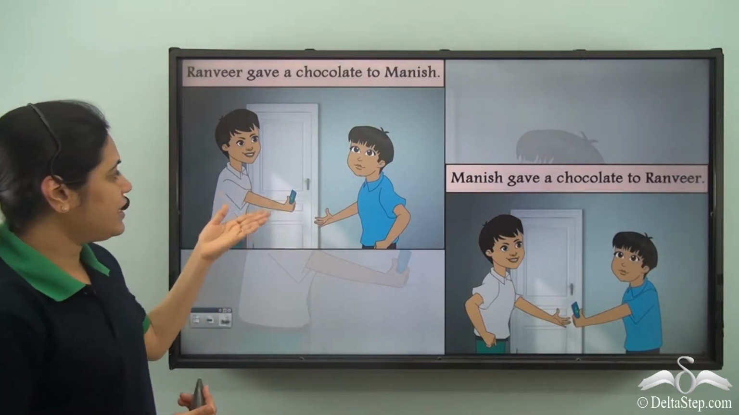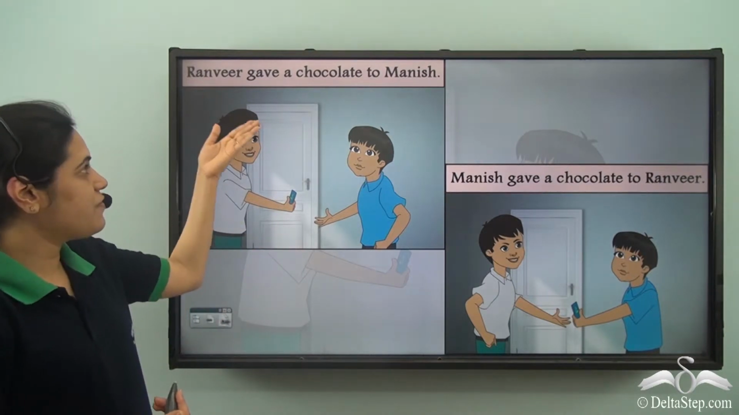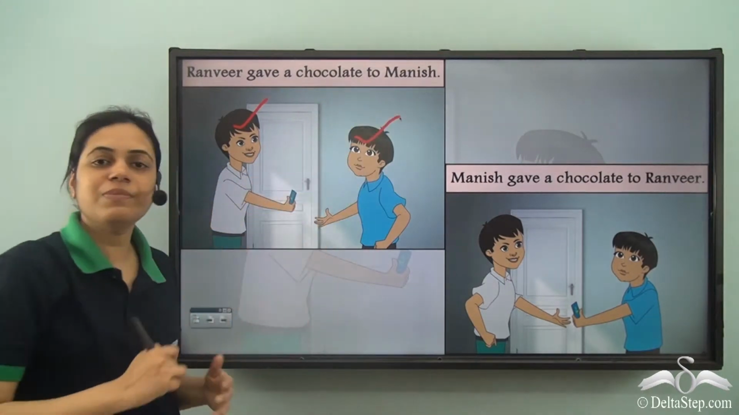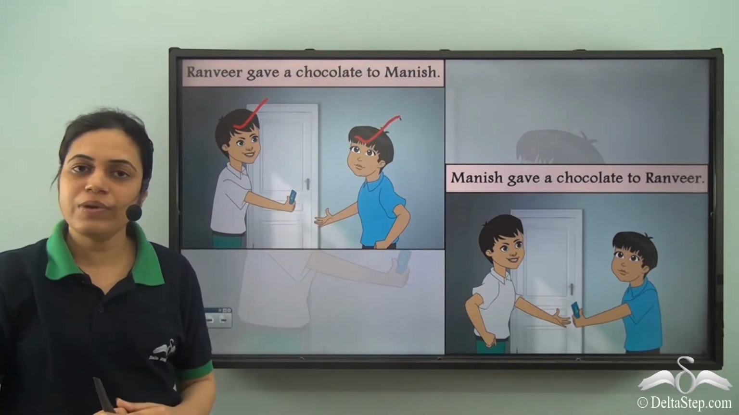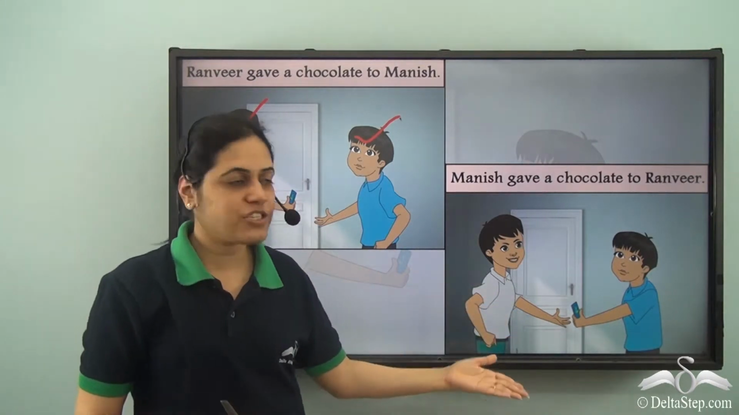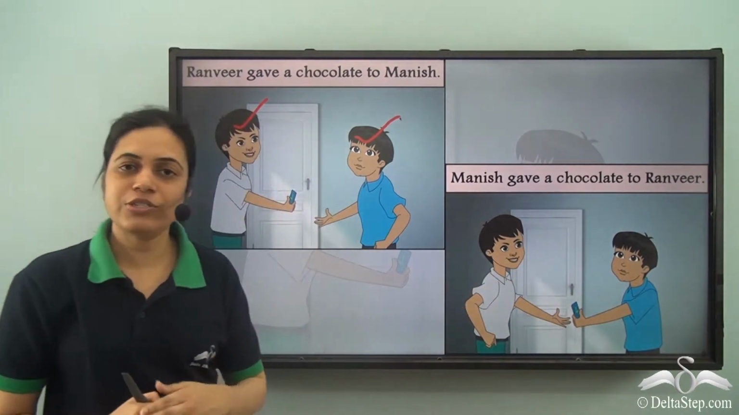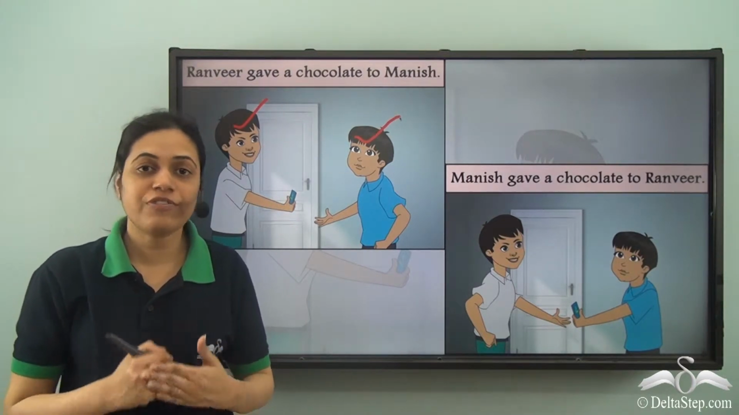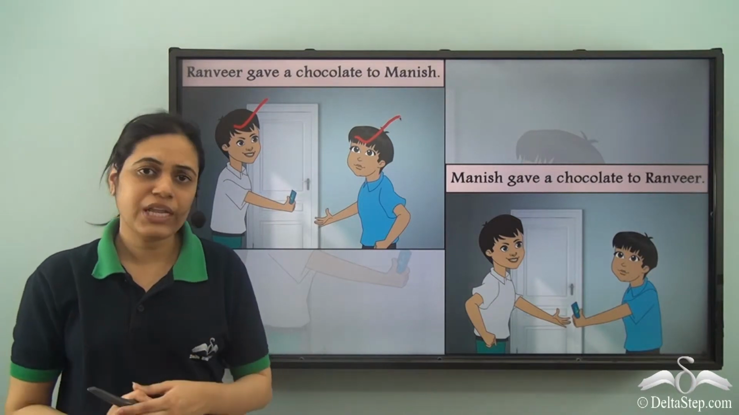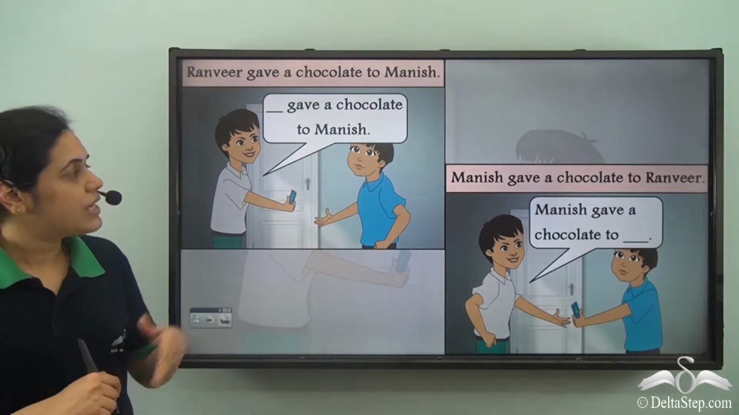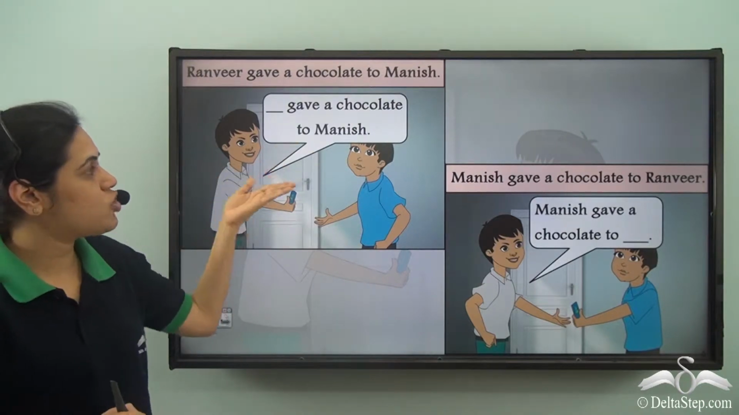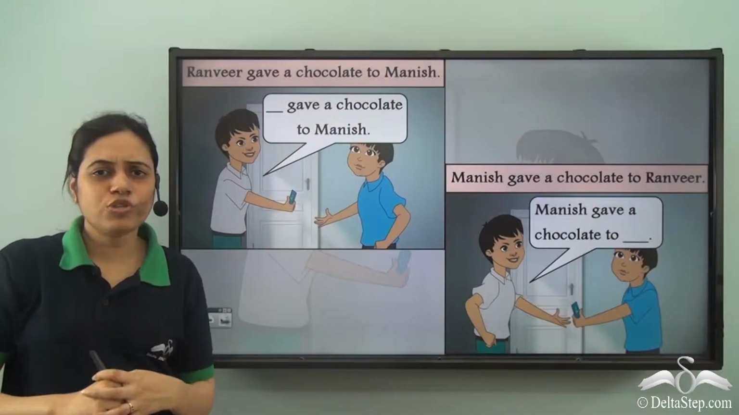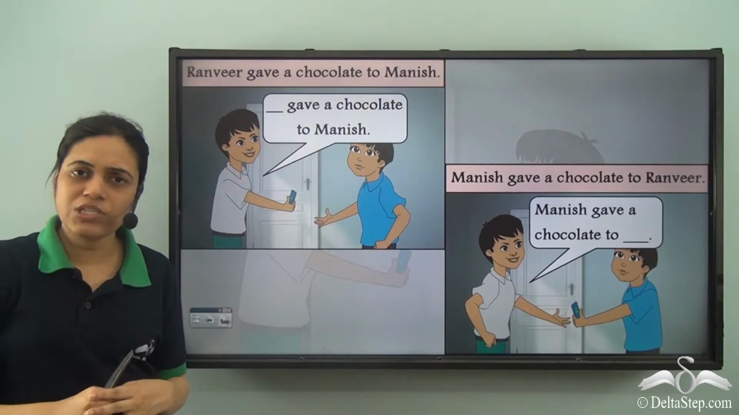So over here in this picture you can see that Ranveer gave a chocolate to Manish. This is Ranveer and this is Manish. Ranveer gave a chocolate to Manish, and in this picture Manish gave a chocolate to Ranveer. Now if Ranveer has to narrate it, what will he say? He says, "Dash gave a chocolate to Manish and Manish gave a chocolate to Dash." So should it be Ranveer gave a chocolate to Manish?